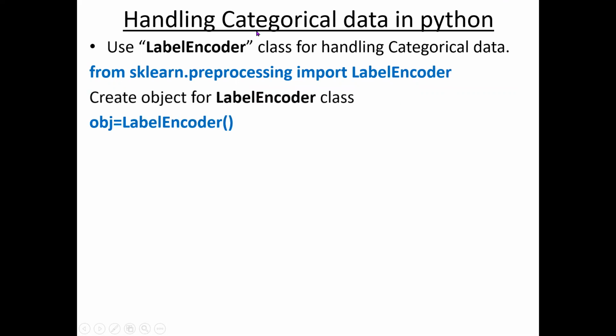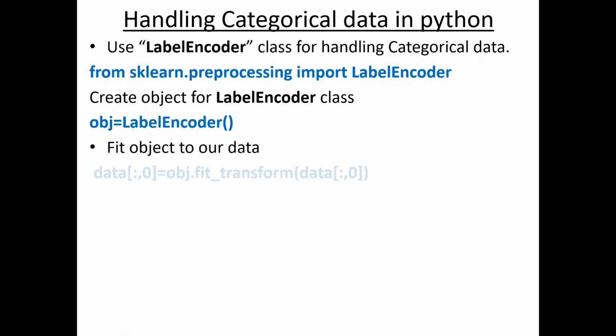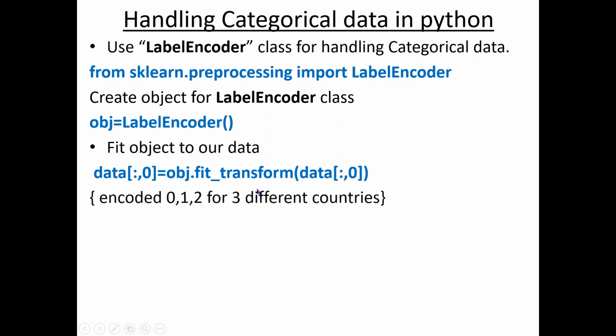Later, you create an object. For example, obj is the name of the object. Object name is equal to class name, and you can also see the parameters. What are the possible parameters in Spyder help? And later, we fit that object to our data. Here you need to specify the column, for which column you want to apply this label encoding. So this is a very simple syntax for applying label encoding in Python. I will show you in this Spyder.